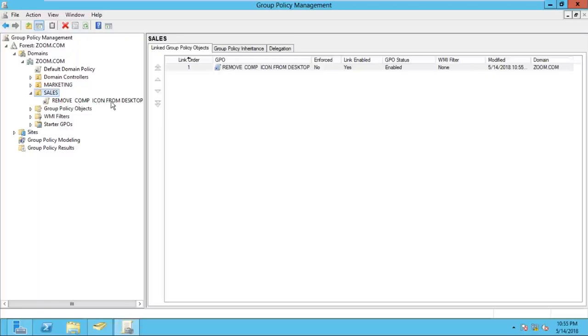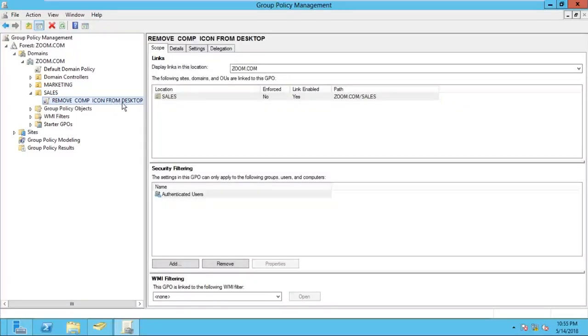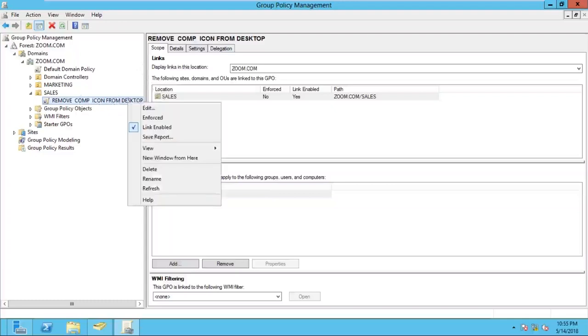Once you create the policy, is the computer icon really going to be restricted? No, we have to edit this policy. Now how to edit this policy? Right click on the policy which you created, remove computer icon on desktop, and click on edit.